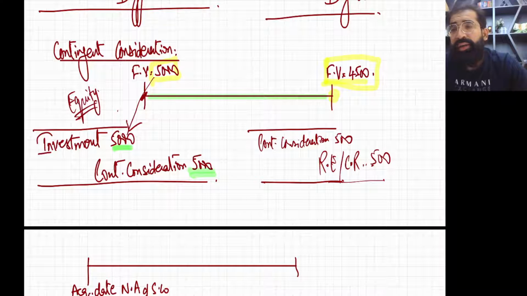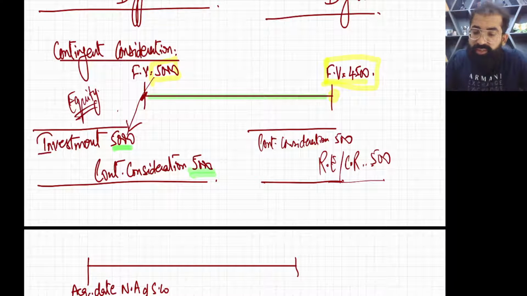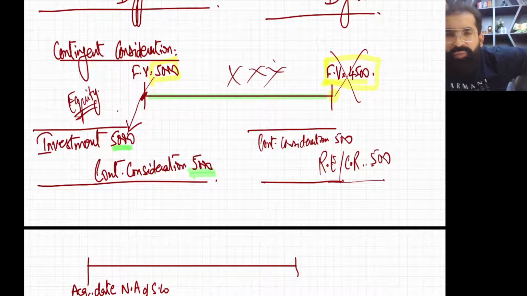What will happen in that case? In that case, this transaction will be treated as equity from day one. So when this transaction is treated as equity from day one, you don't need to bring it to fair value in future. No future fair value changes are to be recorded if the transaction is initially recorded as equity.